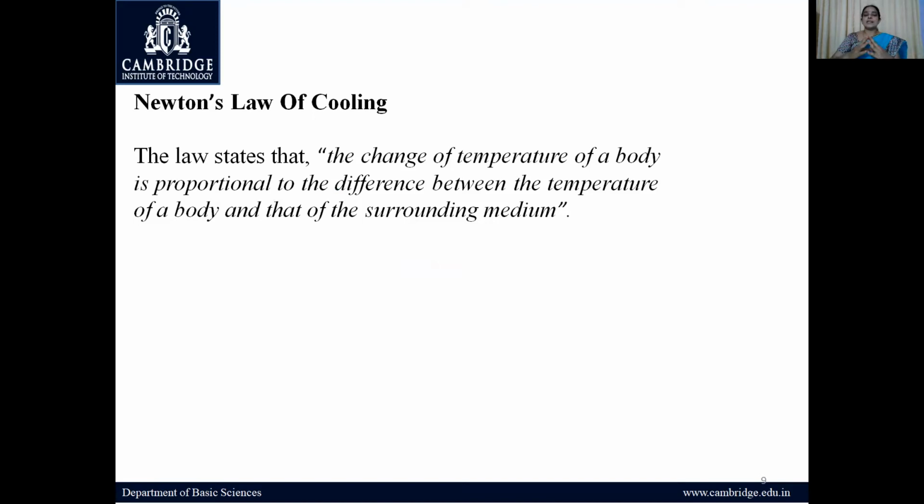The important application of this differential equation is Newton's law of cooling. As you all are aware, what does Newton's law of cooling state? It states that the change of temperature of a body is proportional to the difference between the temperature of the body and that of the surrounding medium. This is a very simple statement, right? By using this law, we can always find the temperature of the body at a given point of time. That's the application of derivatives using Newton's law of cooling.